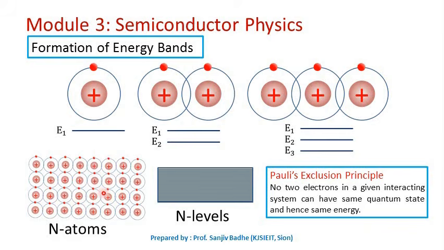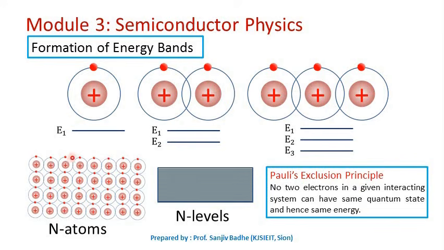When n number of atoms form an interacting system, it becomes a solid. So in n number of atoms, there will be n number of such electrons, and to accommodate these n electrons we will need n number of energy levels, because according to Pauli's exclusion principle, no two electrons can have an identical energy level in an interacting system.